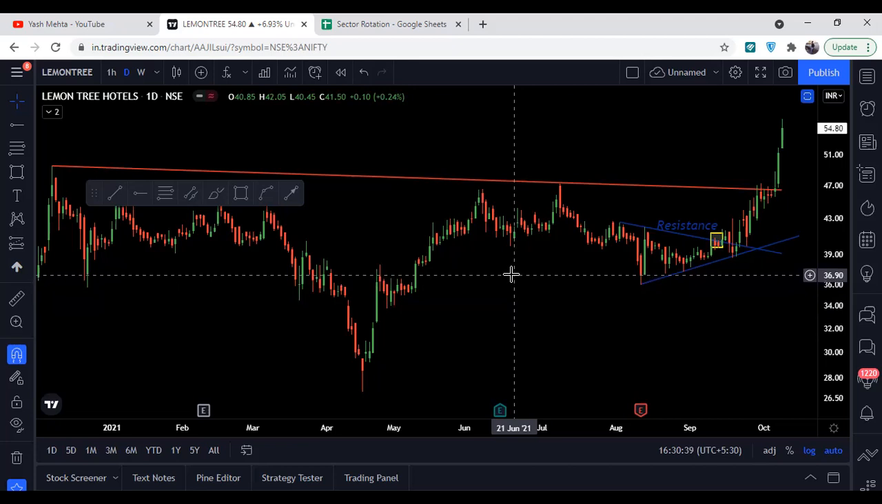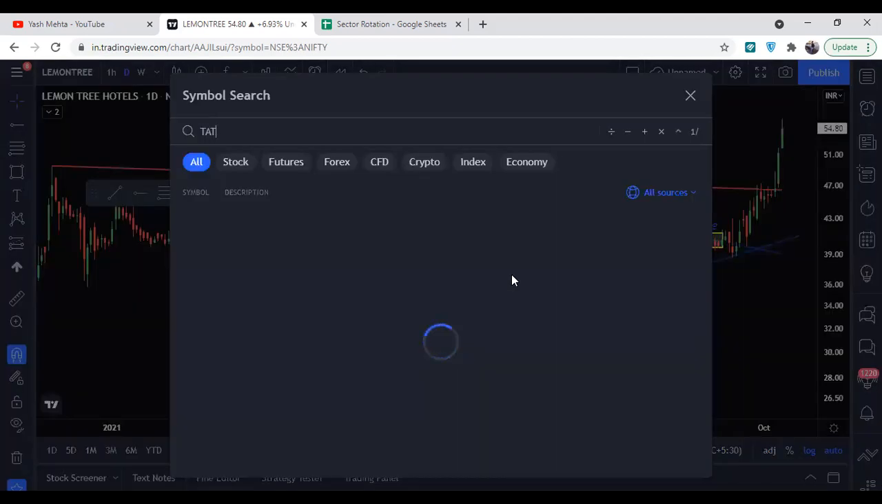So let's start with the first stock for today, which is Tata Coffee.